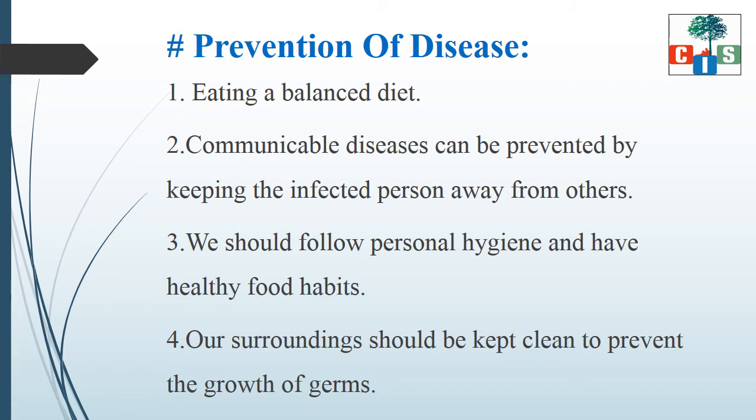So, the person who is detected as COVID positive used to be quarantined for 14 days. So, this is one of the ways. One way to prevent the communicable disease is keeping the infected person away from others. Third, we should follow personal hygiene and have healthy food habits. Fourth, our surroundings should be kept clean to prevent the growth of germs.